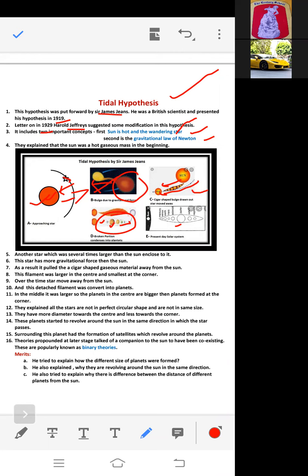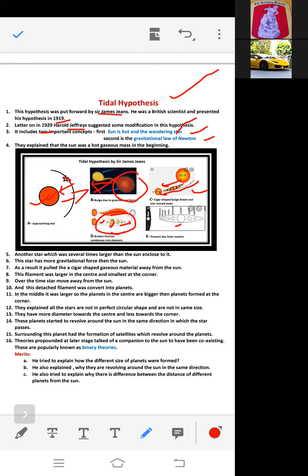It broke into 8 parts, and these 8 parts were not the same size, because this bulge was broad in the center and smallest at the corners. That's why our planets are not the same size.